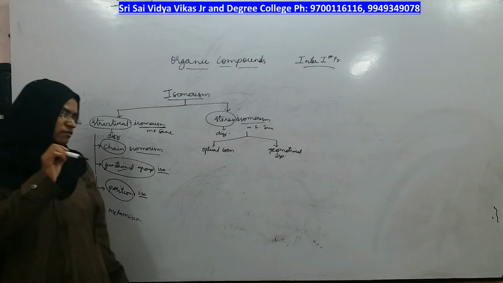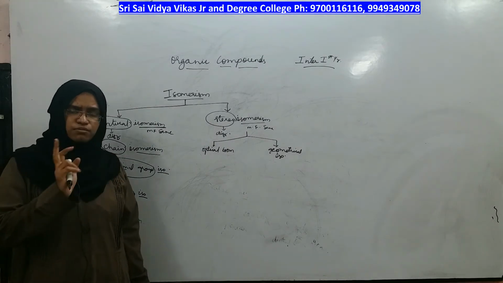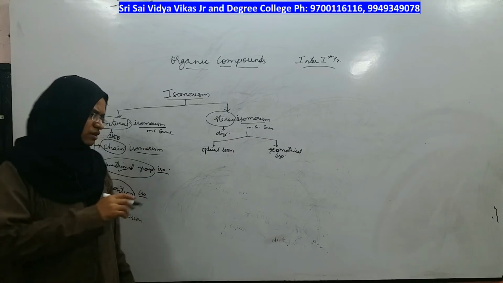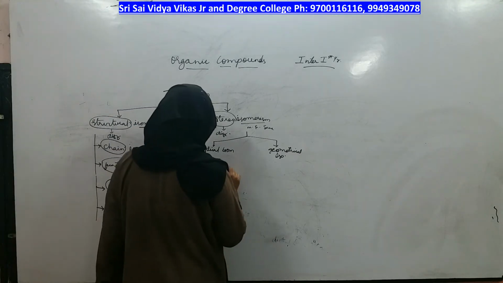But what is the requirement? Compound A also should be an ether, compound B also should be an ether. If that is the case, those are metamers only. Why? We will see.